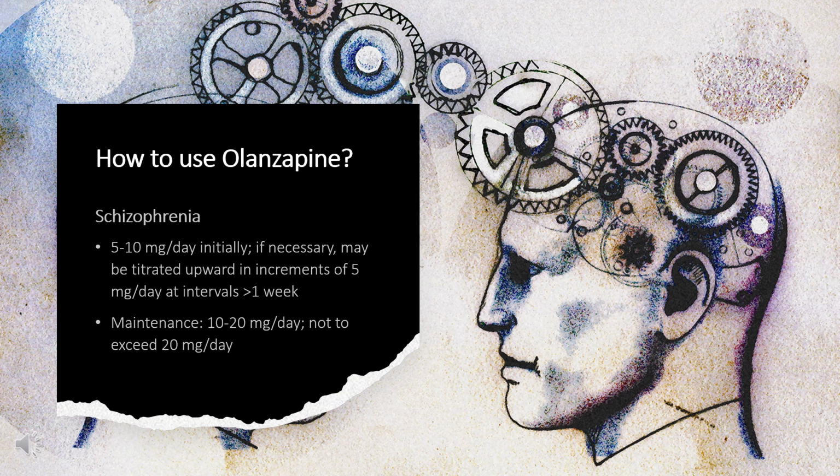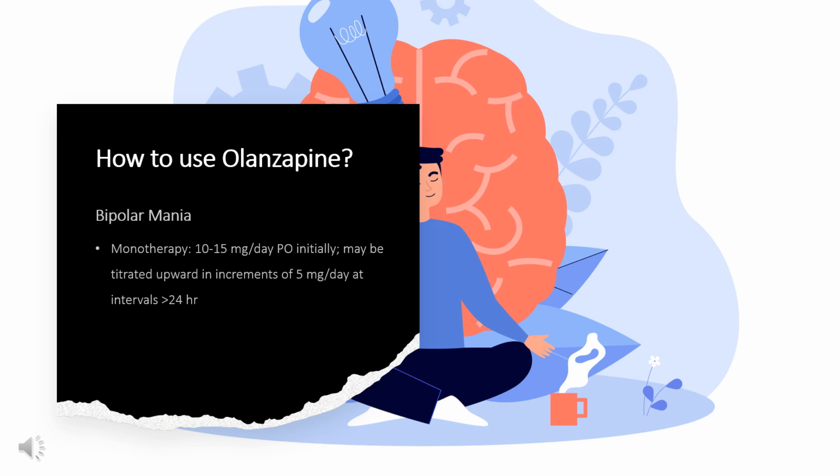Oral dosage 20 mg per day: 300 mg IM every 2 weeks for the first 8 weeks, then 300 mg every 2 weeks. Bipolar mania. Indicated for acute/maintenance treatment of manic or mixed episodes associated with bipolar I disorder, may be used adjunctively to valproate or lithium in the treatment of manic or mixed episodes associated with bipolar disorder. Monotherapy, 10 to 15 mg/day PO initially, may be titrated upward in increments of 5 mg per day at intervals greater than 24 hours. Adjunct to lithium or valproate, 10 mg per day PO initially. Maintenance, 5 to 20 mg/day PO, not to exceed 20 mg per day.